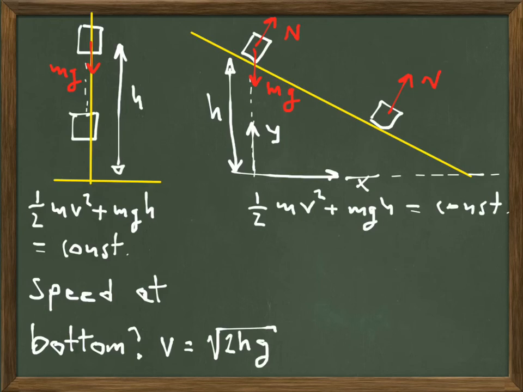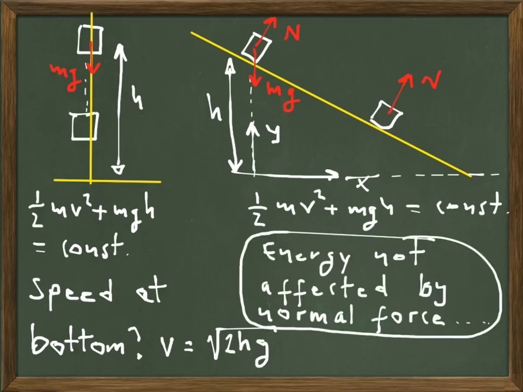Notice that the difference between these two situations is that in one case the object is only affected by gravity, and in the case of the inclined plane the block is affected by gravity and the normal force. Now, because the answer is the same, and the analysis is exactly the same, we can conclude that the energy of the block is not affected by the normal force. The normal force affects the trajectory of the object, but it doesn't affect its energy.